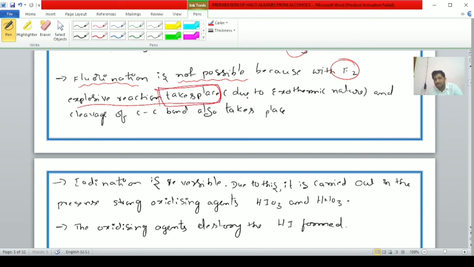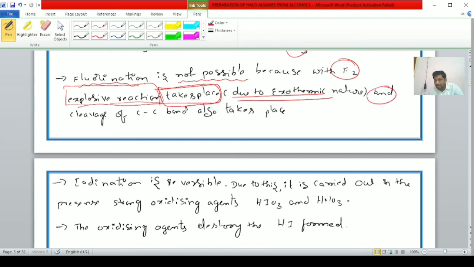Explosive reaction takes place due to exothermic nature. When fluorine reacts with the alkane, so much heat energy is liberated because it is an exothermic reaction, leading to an explosive reaction. That's why fluoroalkanes cannot be prepared using this method.